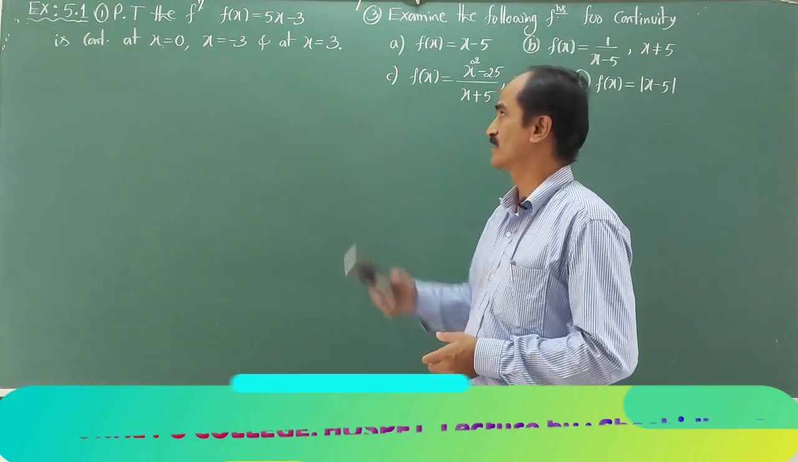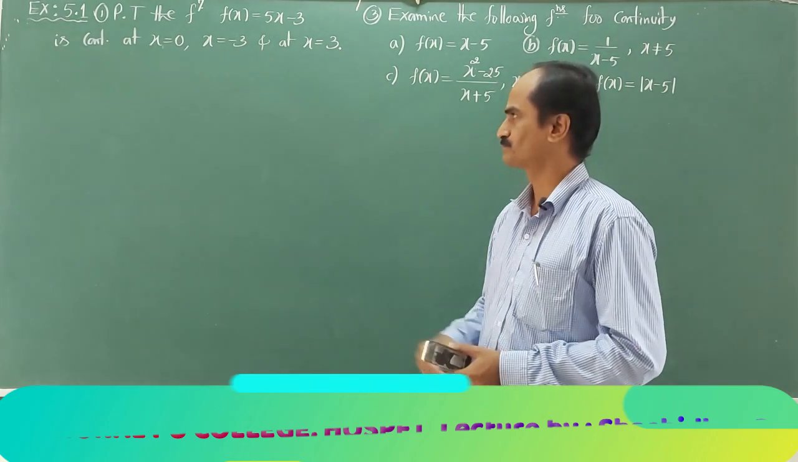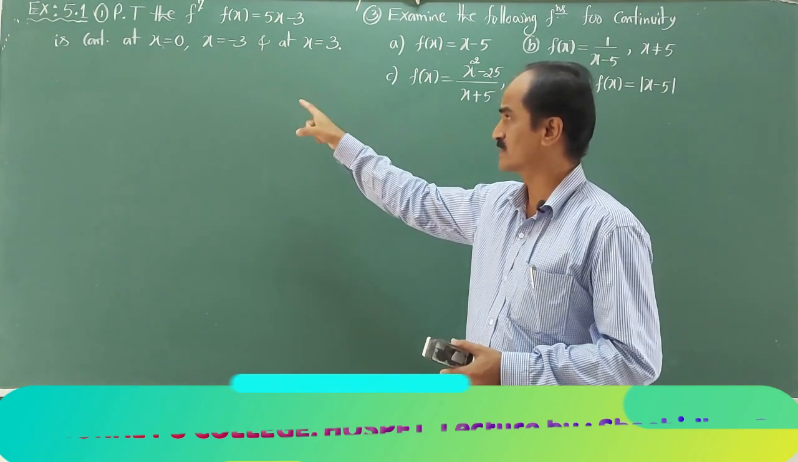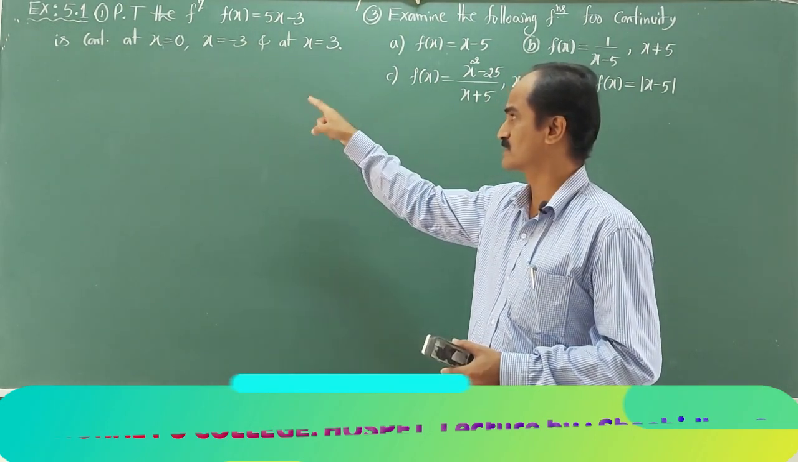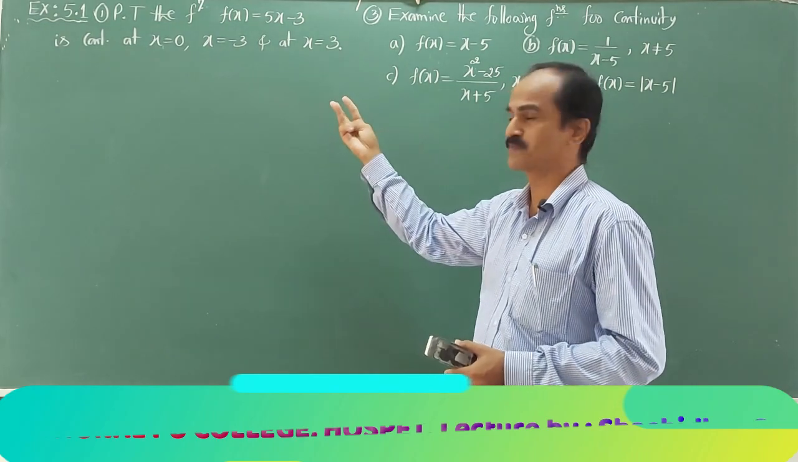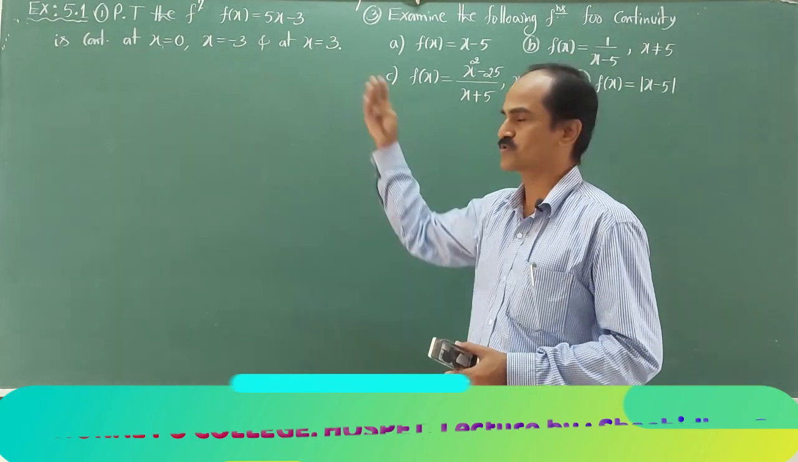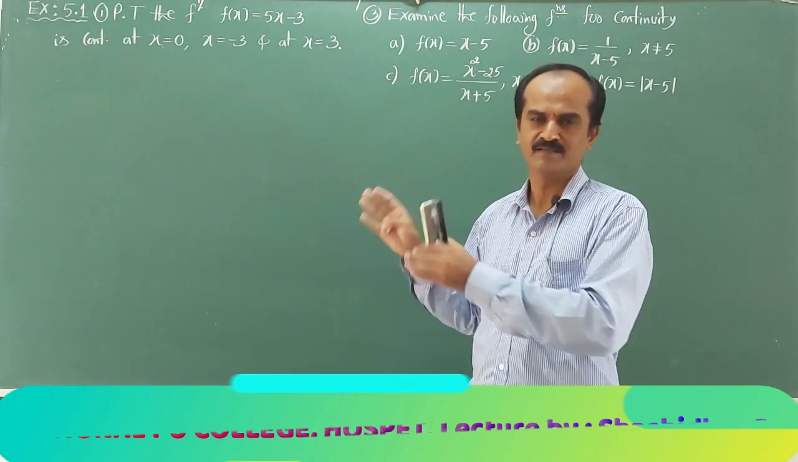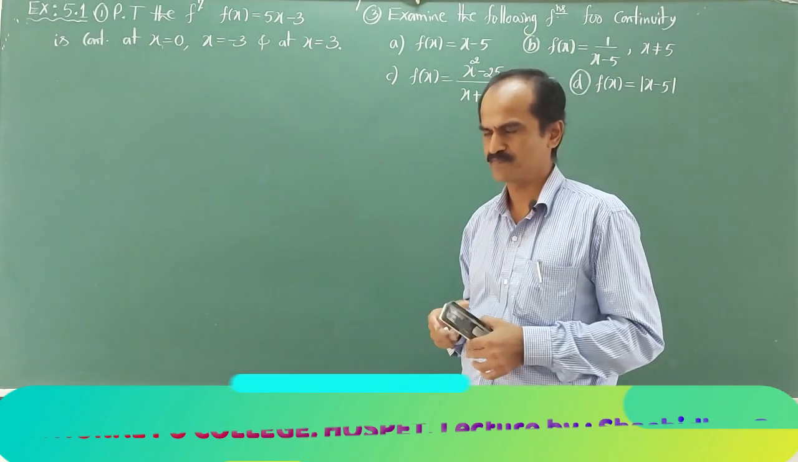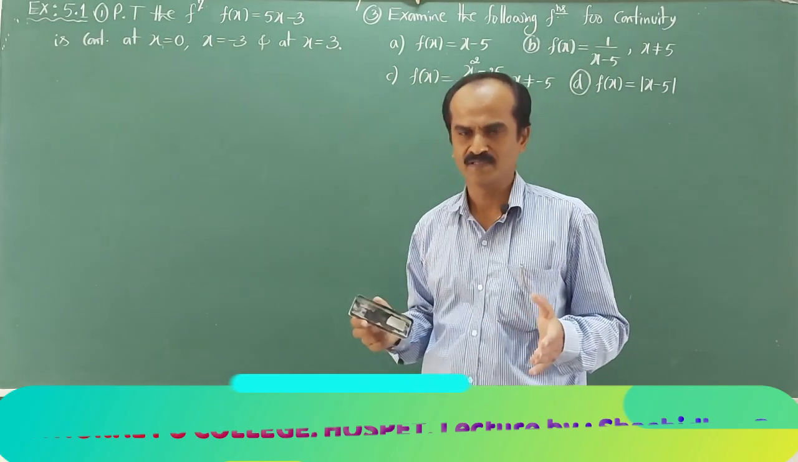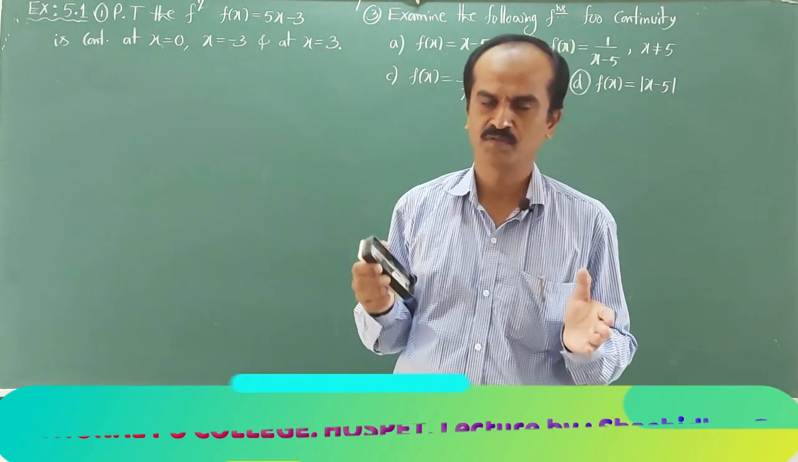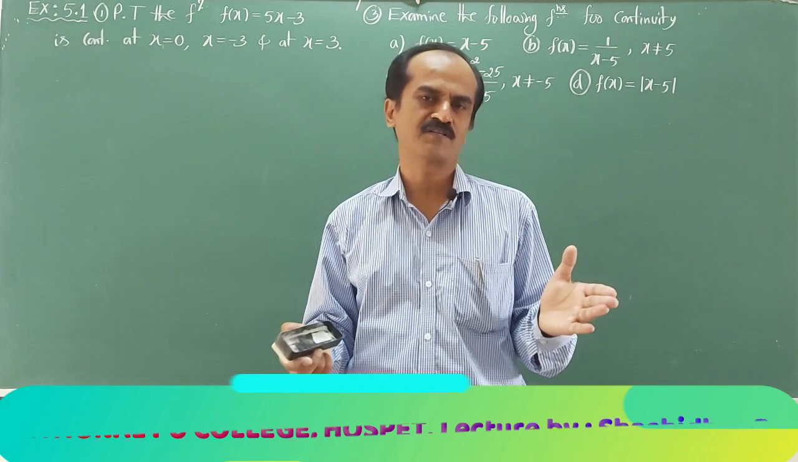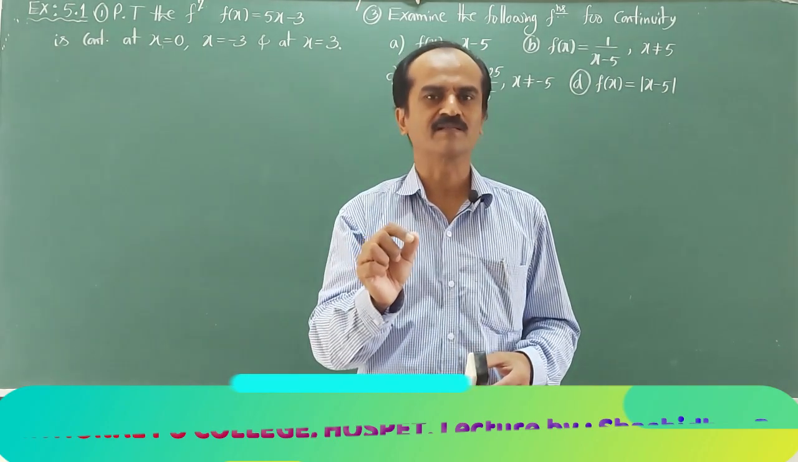Here, the function is given as 5x minus 3, and we are required to check the continuity of the function at 0, minus 3, 3. Three different points are given. In fact, the question is to prove that, which means we need not check, it is guaranteed. This function is continuous. Actually, without finding the limiting value and function value, directly we can say that this function